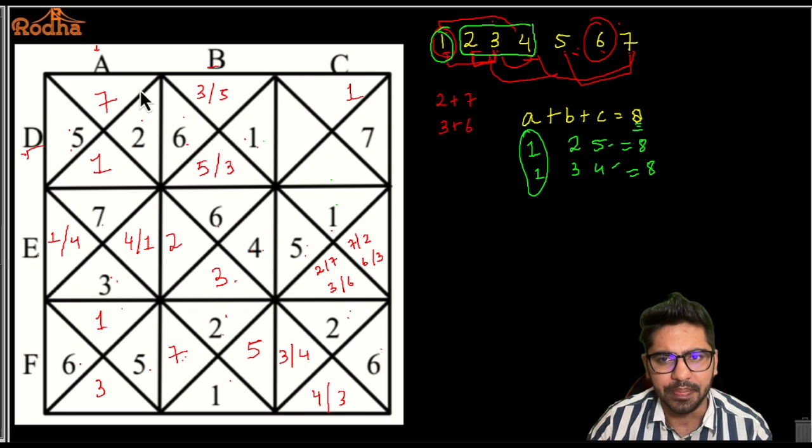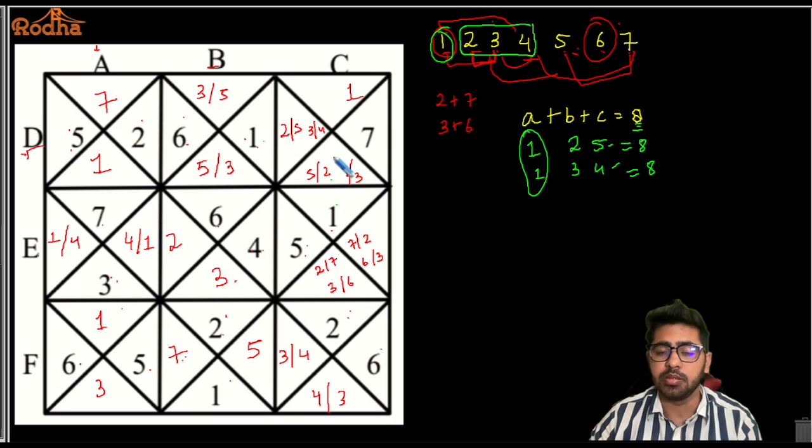So B and C. Now if this is 2, then this is 5. If this is 5, then this is 2. That is one case, right? If this is 3, this is 4. If this is 4, then this is 3, another case, right? So there are 4 possible cases here, right?